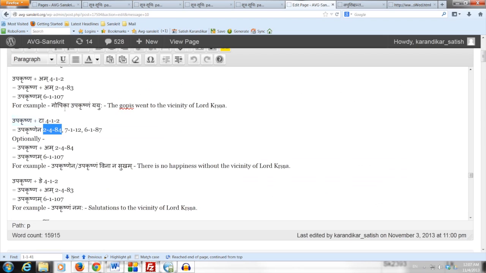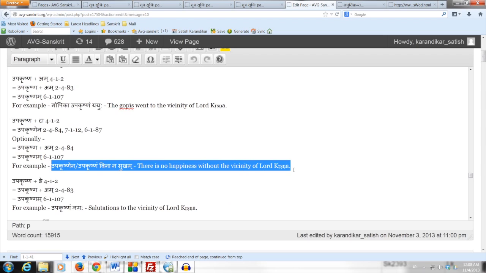There is no ambhavaha, which means we can proceed to apply 7-112 ta nyasi nyasam inatsyaha, bring in the substitution ina, and then of course do ad gunaha to get the form upakrishnena. Optionally, when we bring in the substitution then we apply amipurvaha to get the form upakrishnam. So for example, upakrishnena athava upakrishnam vina na sukham, which means that there is no happiness without the vicinity of Lord Krishna. This is how this Sutram applies.